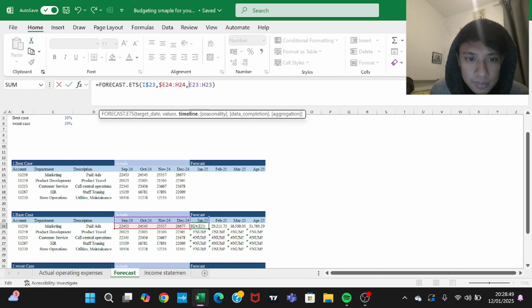Here. What do I have to do again? In January 2024, I have to lock both. I have to log both of these. I have to log both.